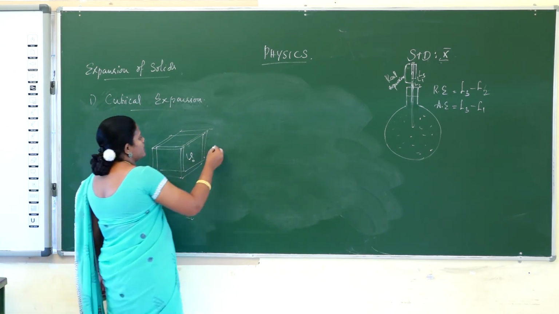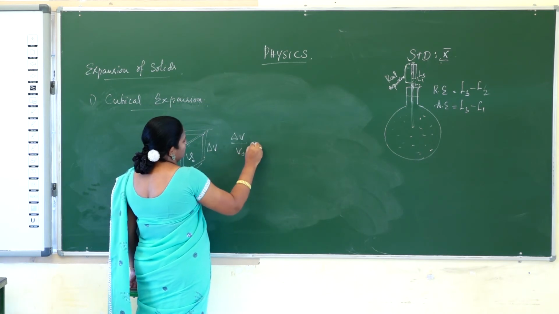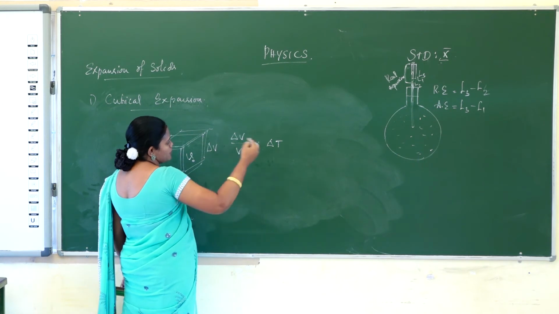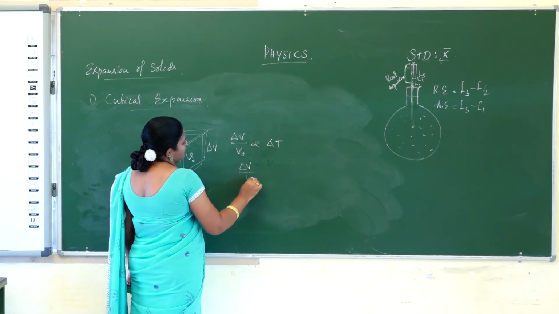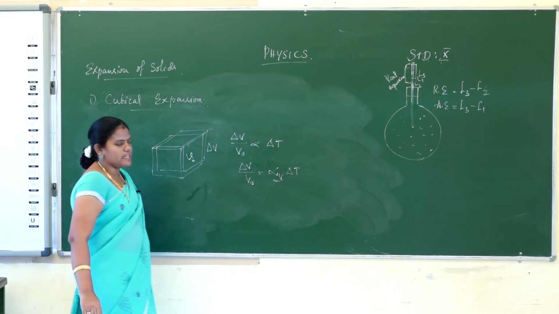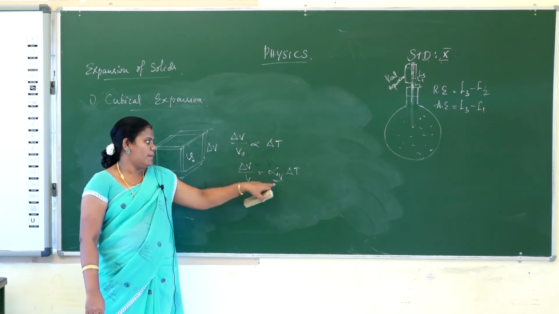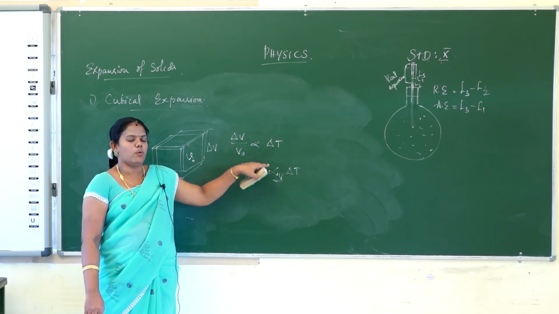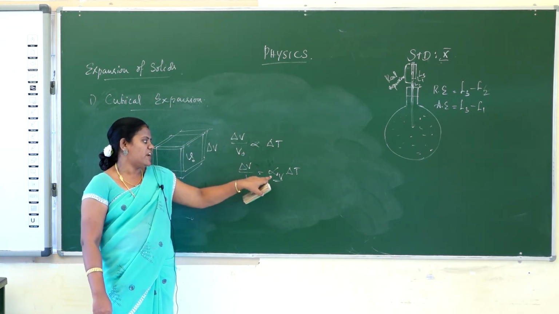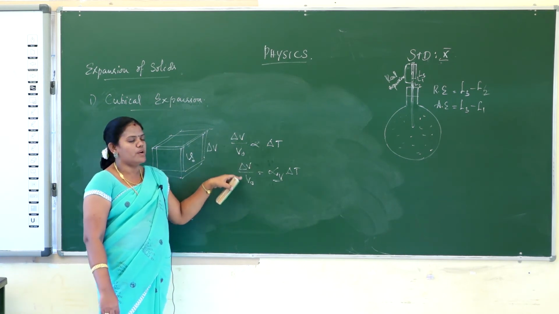So how will you calculate? That is del V. So del V by V naught is equal to del T actually, but it will be proportional to del T. The proportionality will be cancelled out. Del V by V naught is equal to alpha V into del T. Alpha V is nothing but the coefficient of volume expansion. How will you define the coefficient of volume expansion? Coefficient of volume expansion is defined as the rise in volume per degree rise in temperature, relative to the original volume.